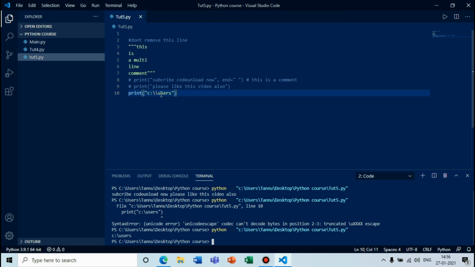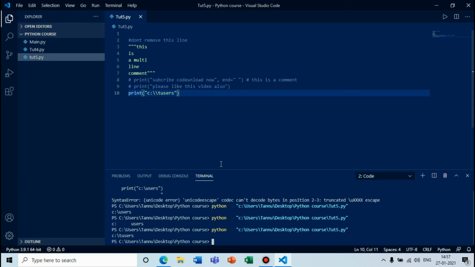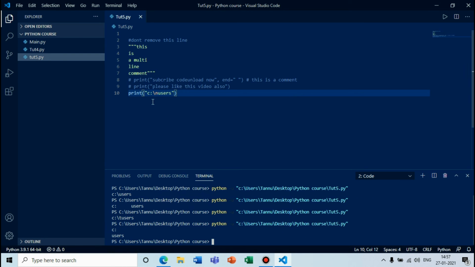These are some special characters which are used in Python. And suppose here it is \t users, and you have not escaped this sequence, you can see there will be a space, because backslash t denotes a tab space. If you write one more backslash, you can see that there will be a normal C T user. And suppose if there is \n users, and you run it, you can see it is on the next line, because backslash n is a new line character.